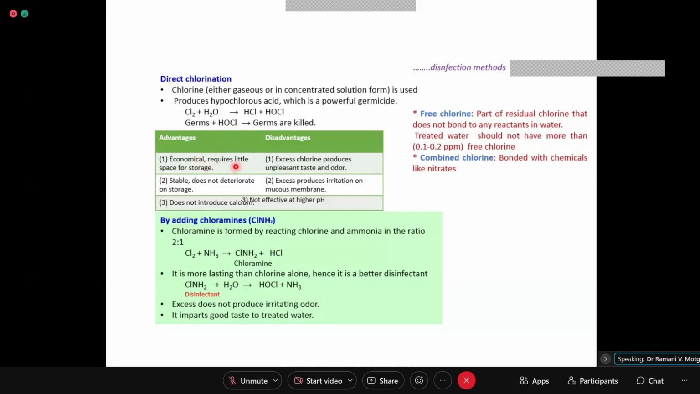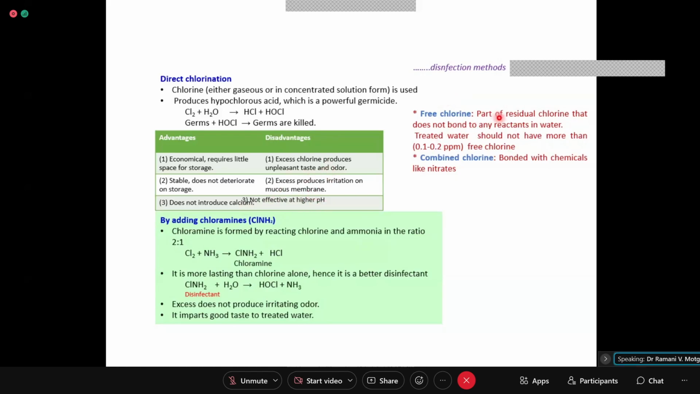Advantages: economical, requires little space for storage, stable, does not deteriorate on storage, that is chlorine gas, and does not introduce calcium into it. Whereas disadvantages are excess chlorine produces unpleasant taste and odor, excess produces irritation on mucous membrane, and it is not effective at higher pH. At higher pH it will not work.